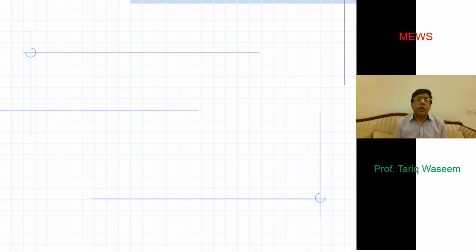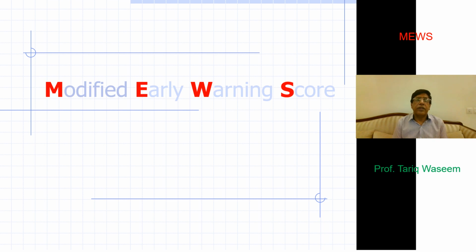First, we'll be talking about monitoring of the patients, routine monitoring and paying attention to physical signs, and what we call a medical emergency warning scoring system. If you give a particular score to a particular physical sign, you can identify the patient's risk. This is what we call the modified early warning score.